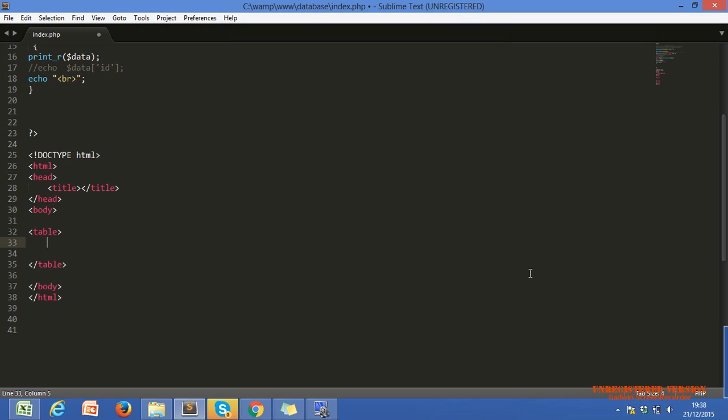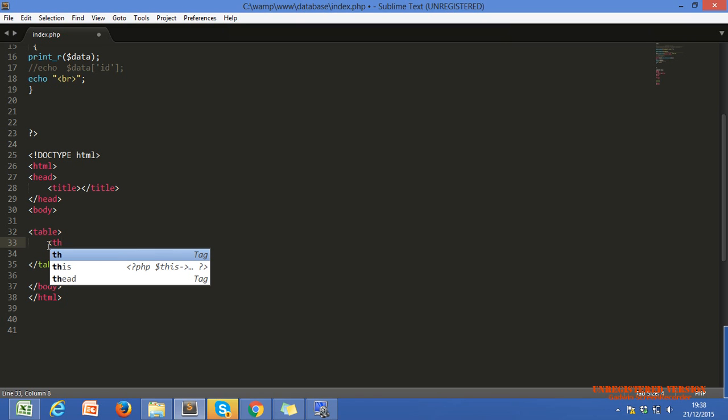Whatever data we get, if we know there are 3 columns or 4 columns of data, we can display it in tabular format. Okay na sir? So this is our table tag. This is the starting tag of the table, and this is the ending tag of our table. Now this is the table heading.